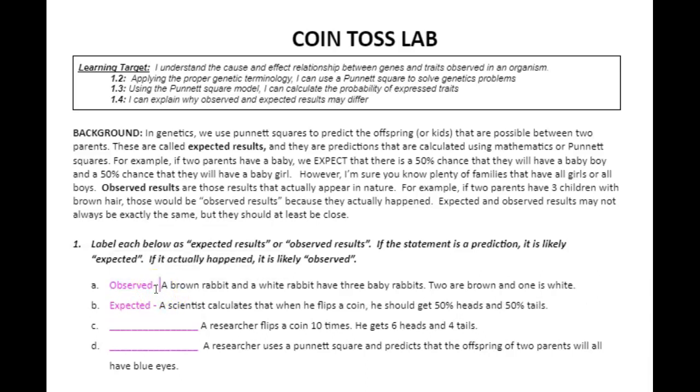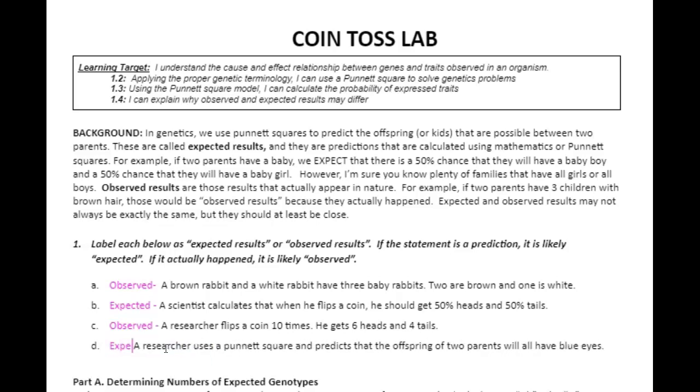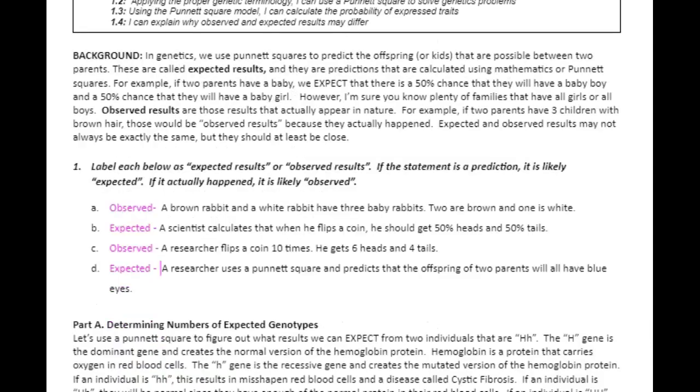A researcher flips a coin 10 times. He gets 6 heads and 4 tails. Did that actually happen? Yeah, it did, so observed. And a researcher uses a Punnett square and predicts that the offspring of 2 parents will all have blue eyes. Did that happen? It didn't. That is a prediction. That's going to be expected.